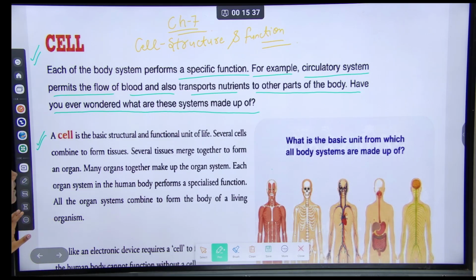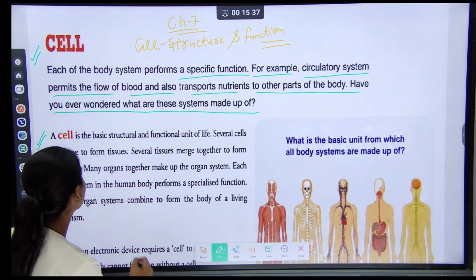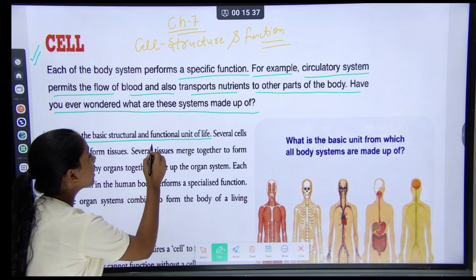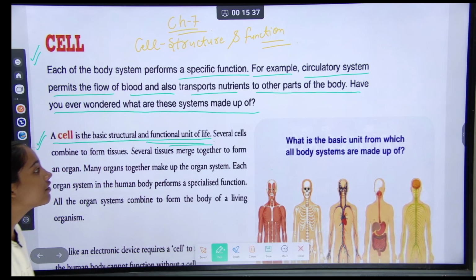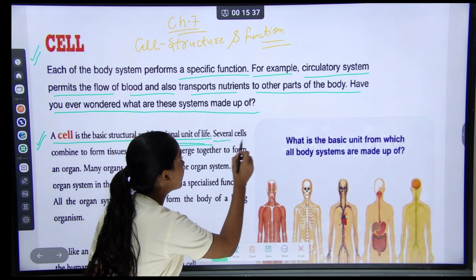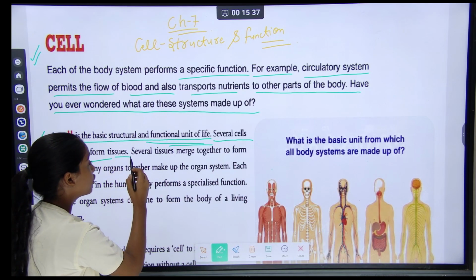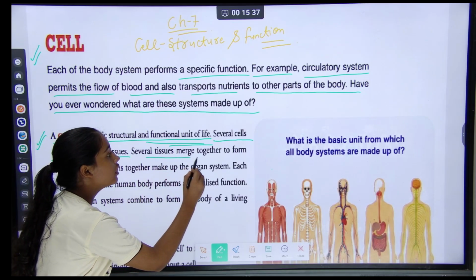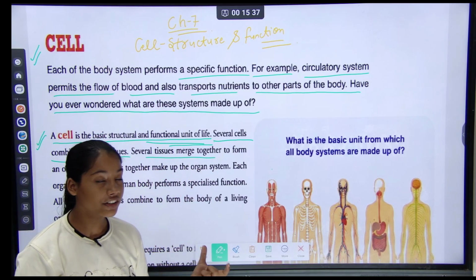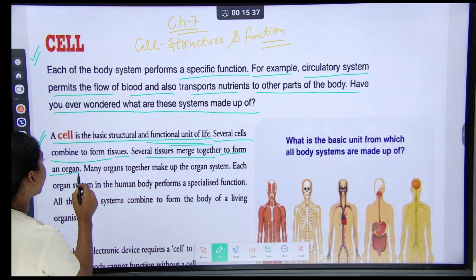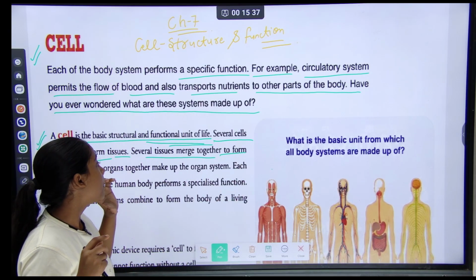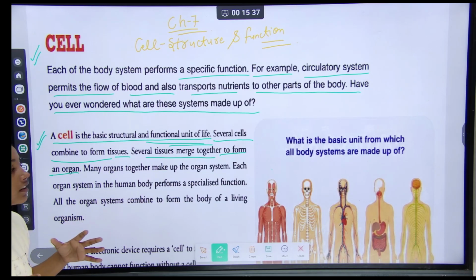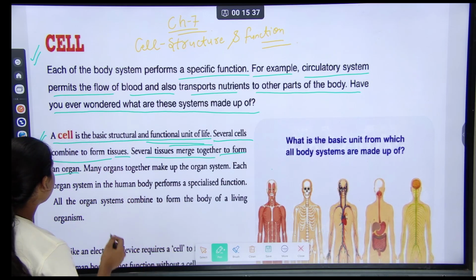A cell is the basic structural and functional unit of life. What is a cell? A cell is the basic structural and functional unit of life. Several cells combine to form tissue, and several tissues merge together to form an organ. Then many organs make up an organ system.